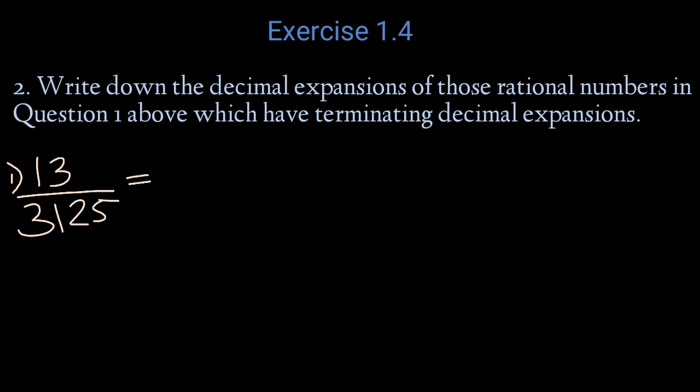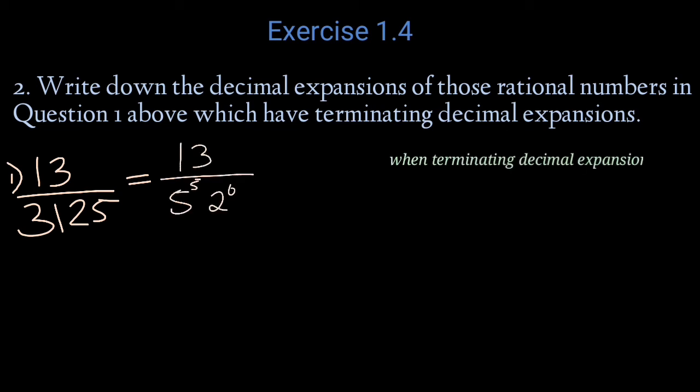In the first question we got that 13 by 3125 is a terminating decimal and is in the form 13 by 5 raised to 5 and 2 raised to 0. When terminating decimal expansion comes, the power of 2 and 5 should be equal, that is 2 raised to n into 5 raised to n.